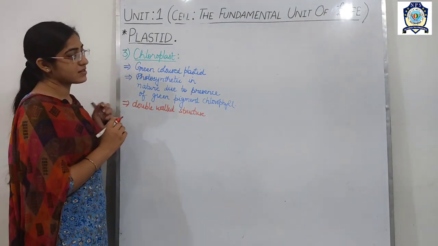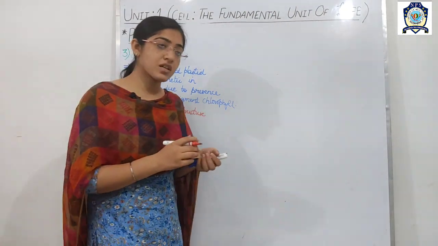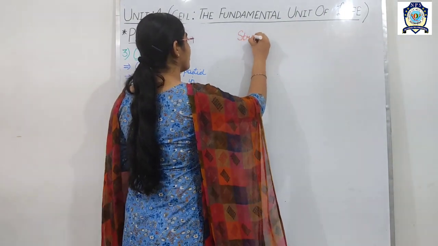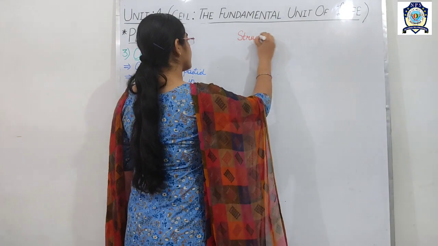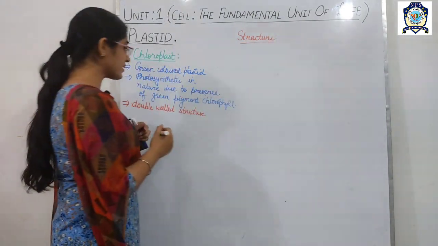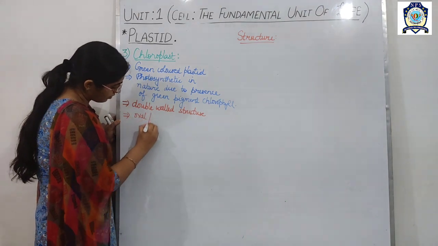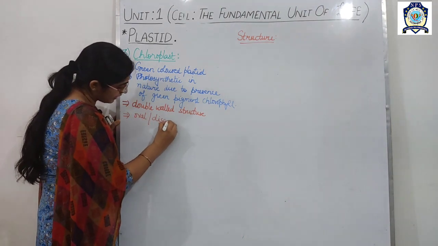So now let us start with the structure. If we talk about the structure of the chloroplast, what is the shape? The shape is oval or disc-like.